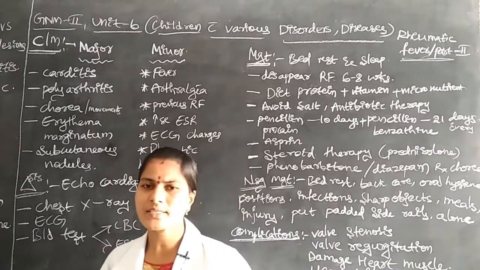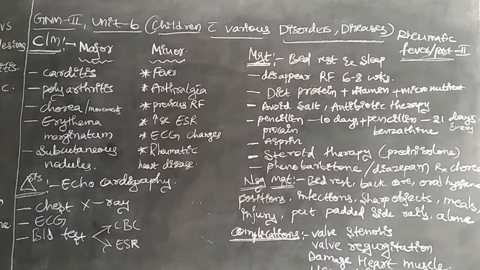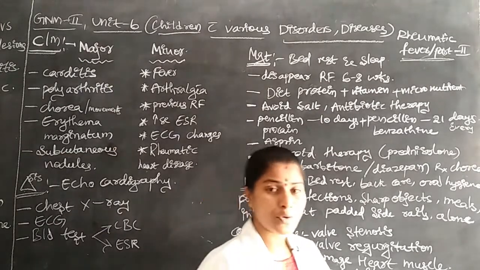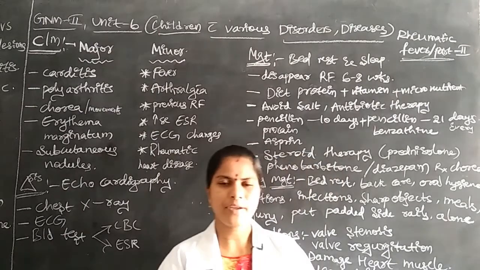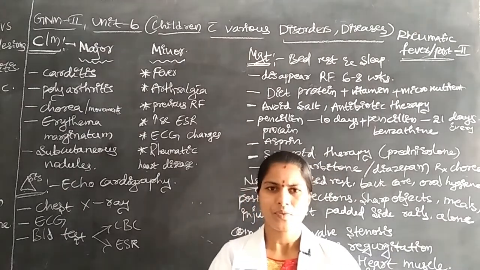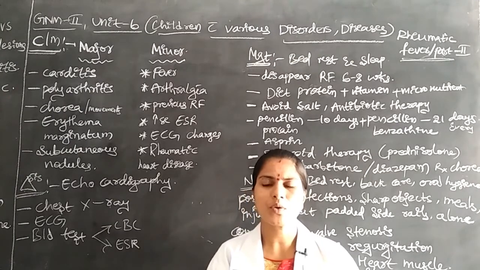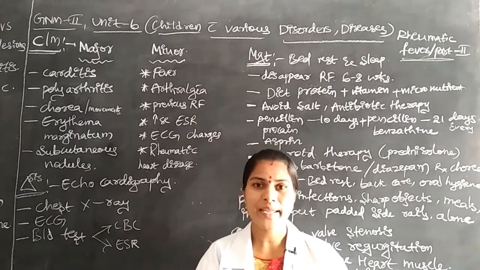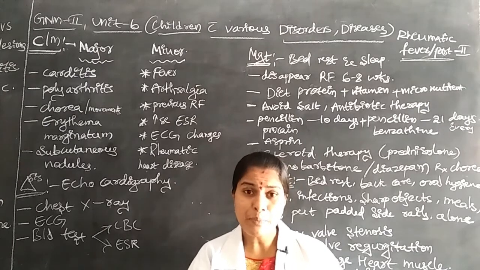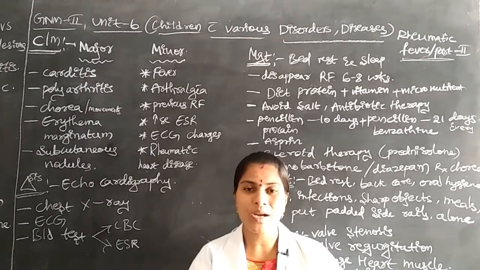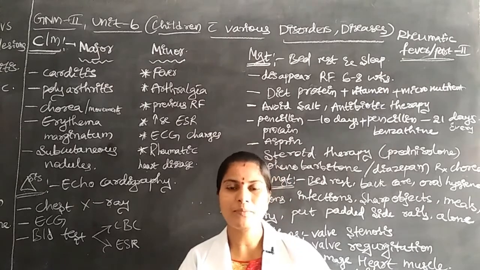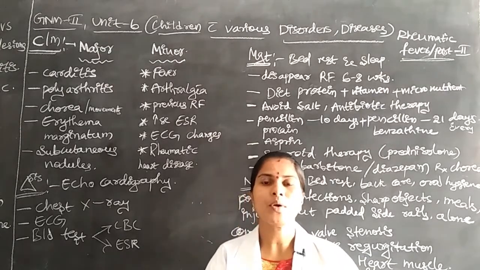Okay, next we discuss nursing management for the children who are suffering with this disease of rheumatic fever. In this we have to provide comfortable bed rest, and we have to give back care to the children, and we have to improve the oral hygiene. Why? Because the children don't know how to take oral hygiene. What is the importance of oral hygiene? So many benefits come from good oral hygiene.